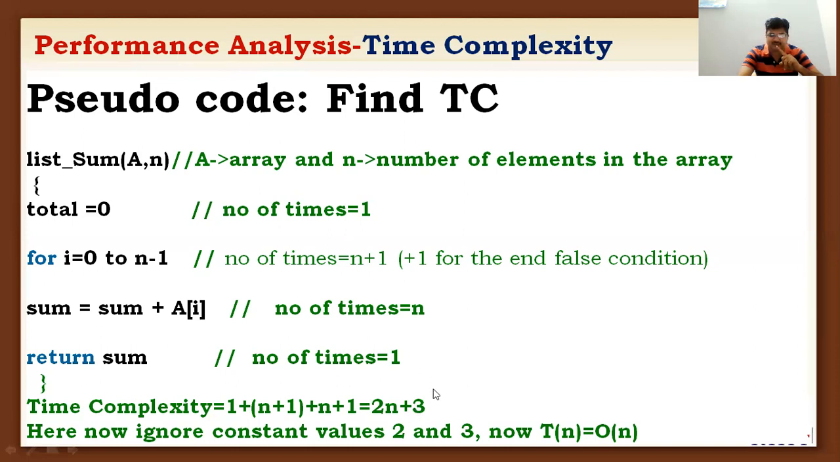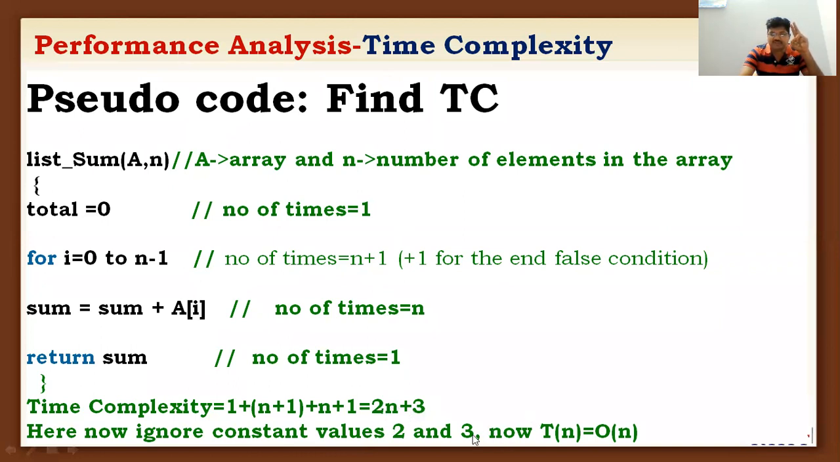Once we get the 2n plus 3 value, what you will do is simply ignore the constant values. Simply you can ignore the constant values of the expression 2n plus 3. So if you consider the expression 2n plus 3, what are the constant values? There are two constant values here. One is 2, a constant value, another one is 3, a constant value. So you simply ignore these two values. Now ignore 2 and 3. What you will get is simply n.